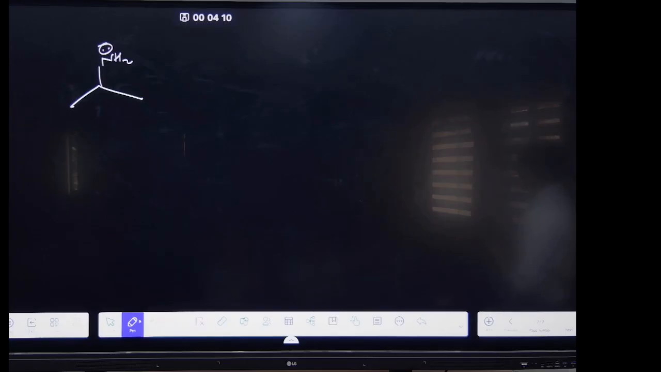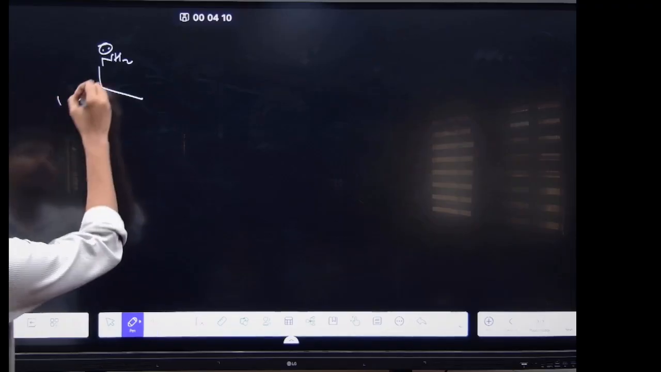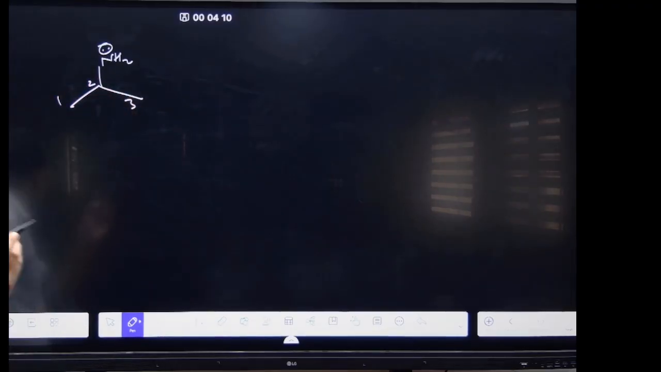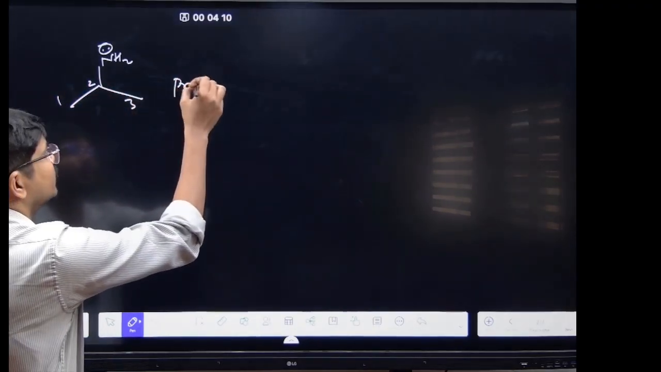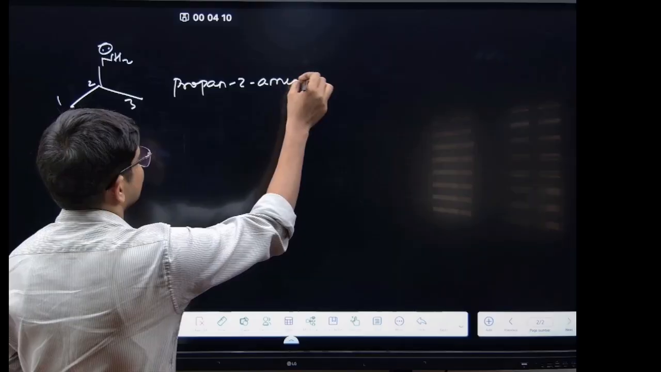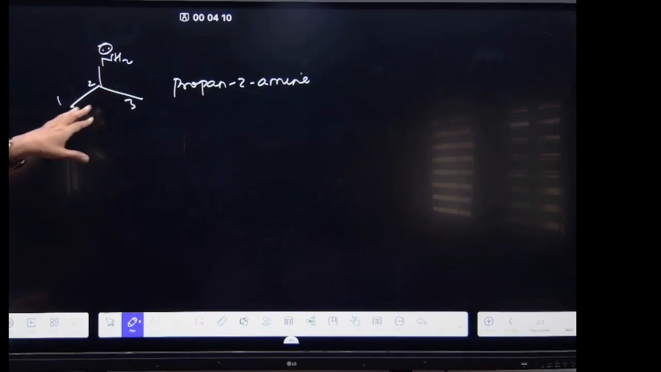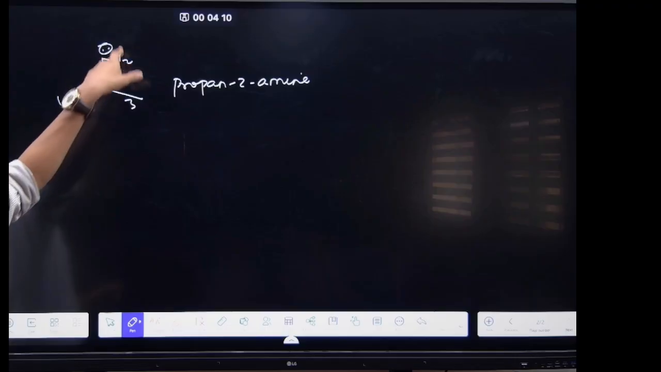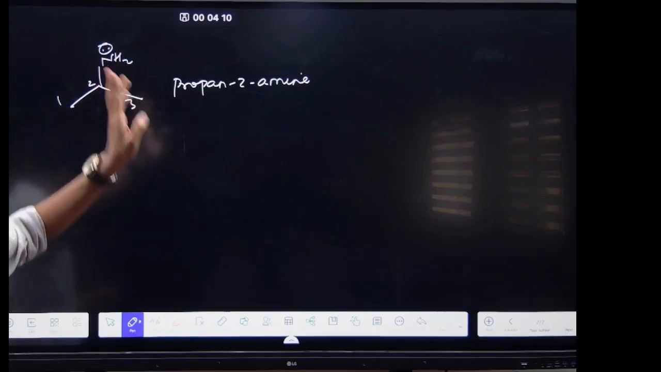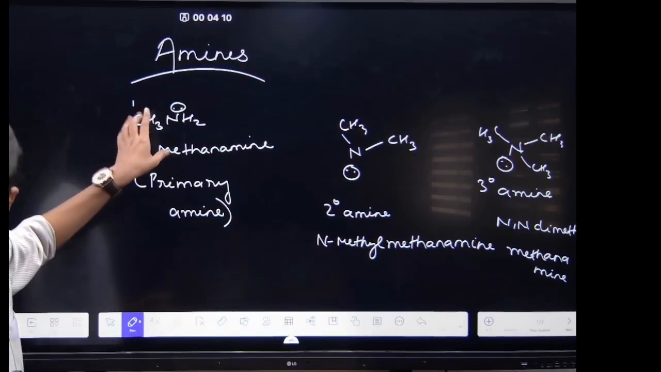It will be propane-2-amine. So see here, it will be 1, 2 and the 3 one. It will be the propane-2-amine. Got it? This is also a 1 degree amine because nitrogen is attached with only one carbon. This NH2 is also attached with only one carbon.